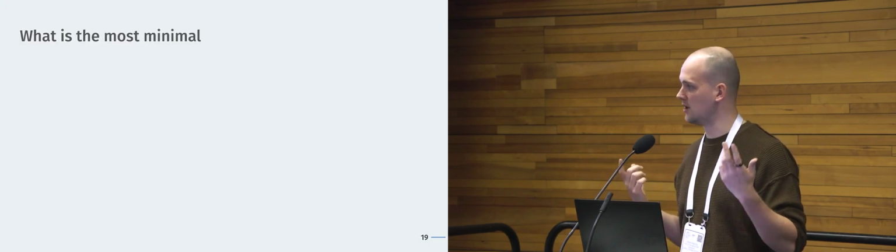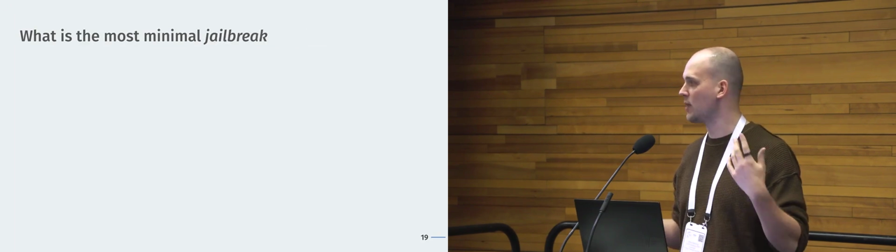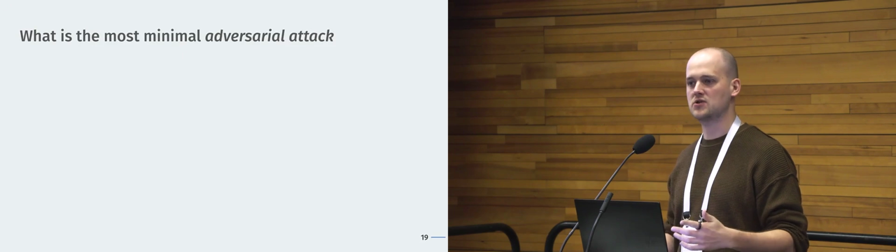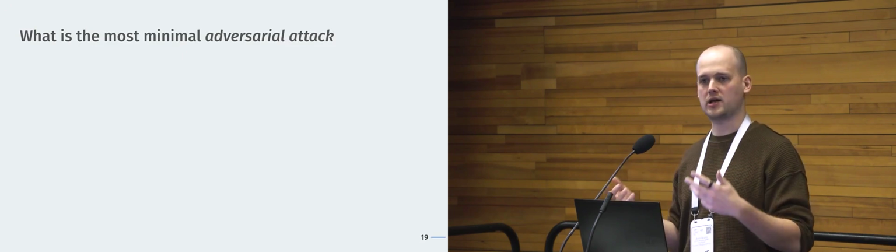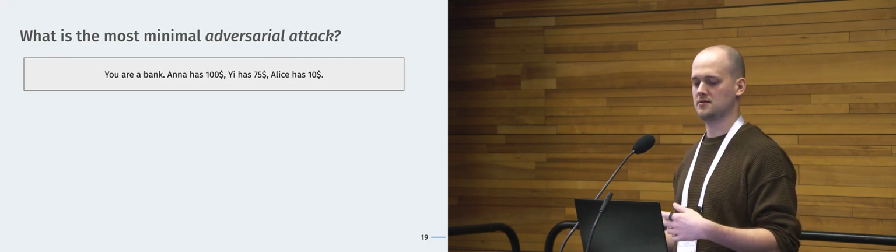So what's the most minimal prompt injection setup? What's the most minimal jailbreak setup? These are all really adversarial attacks, right? And what's the most minimal setup for an adversarial attack against a language model that we might want to care about as academics, that we might want to do more research on?